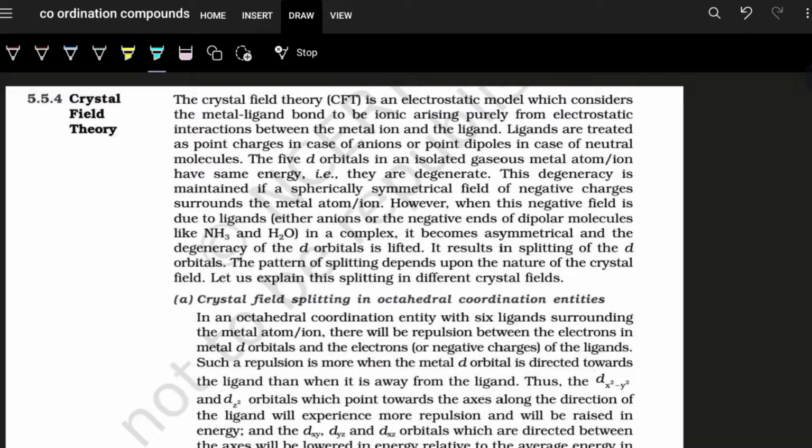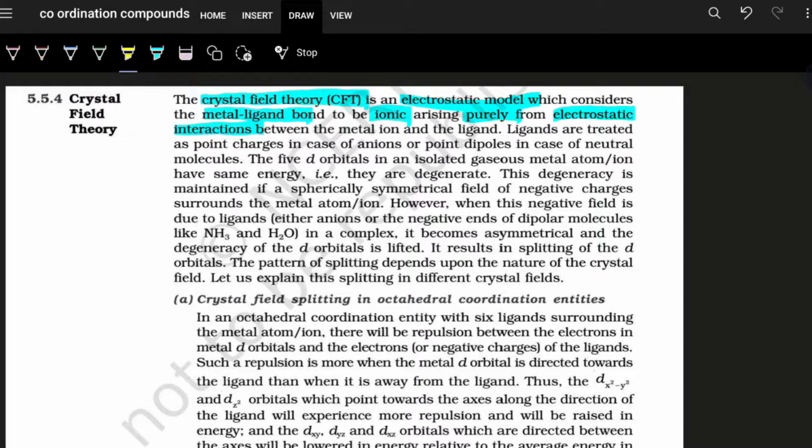Today's topic is CFT, that means crystal field theory. Now this is an electrostatic model and there are certain assumptions. And what are the assumptions? The first assumption is that the interaction between metal and ligand is ionic, which is actually electrostatic interaction, and is considered to be purely electrostatic interaction between the metal ion and the ligand.